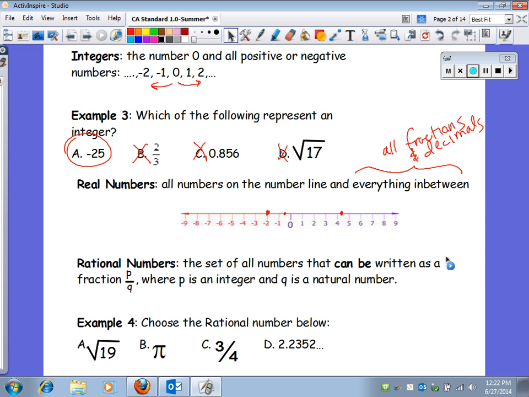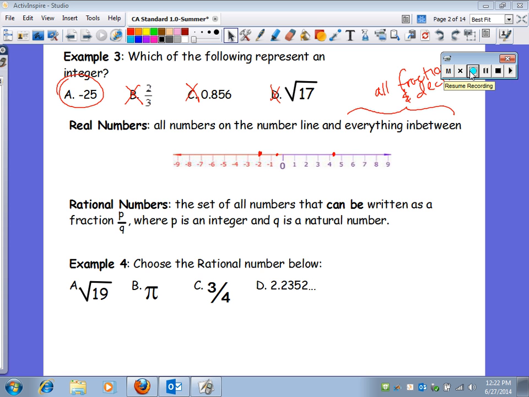Now let me just move that up a little bit so you can see them a little bit better. Give you some time to make sure you write down rational number in the spaces that are there for you. And let's look at these 4 choices that are listed here. Just choose the rational number below. Radical 19. If I put the square root of 19 in my calculator, I get 4.358.